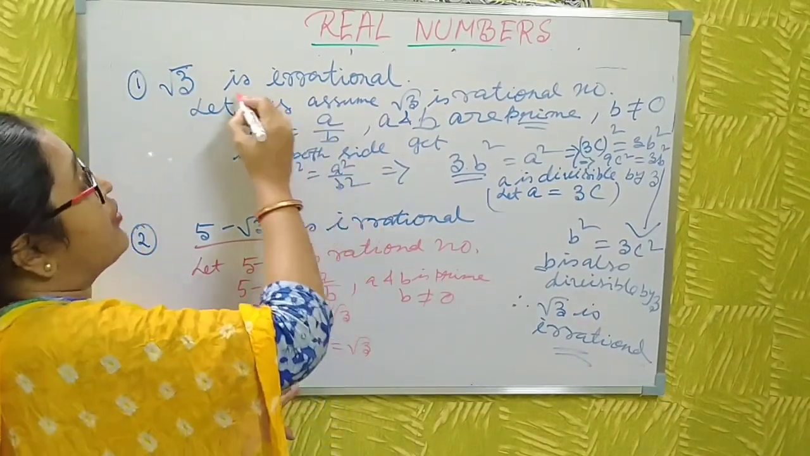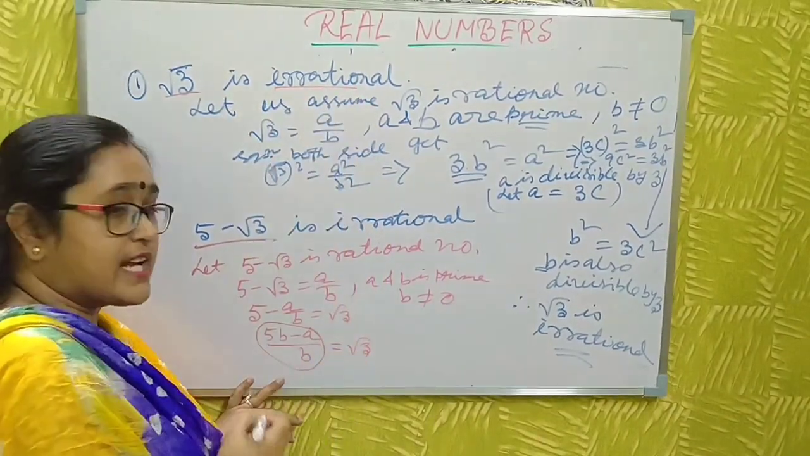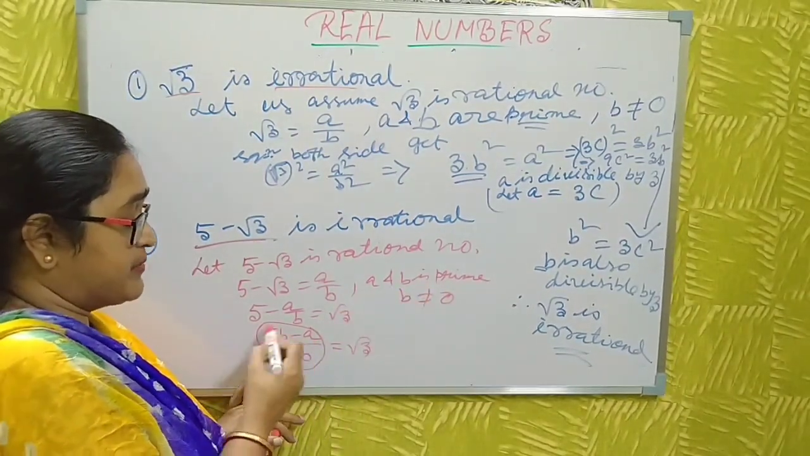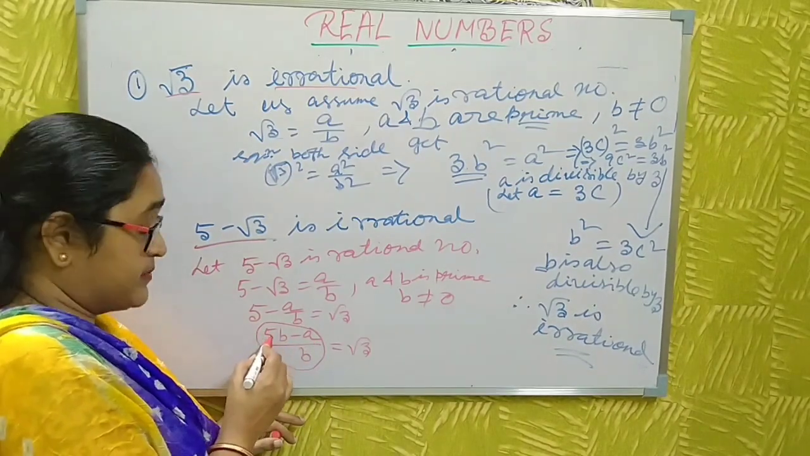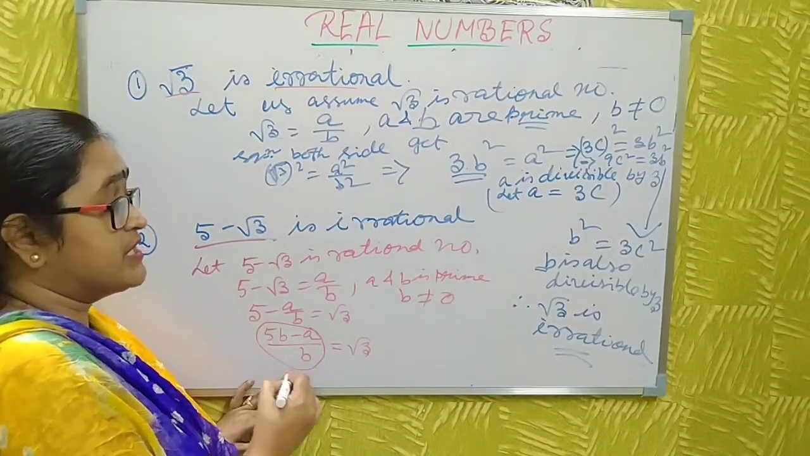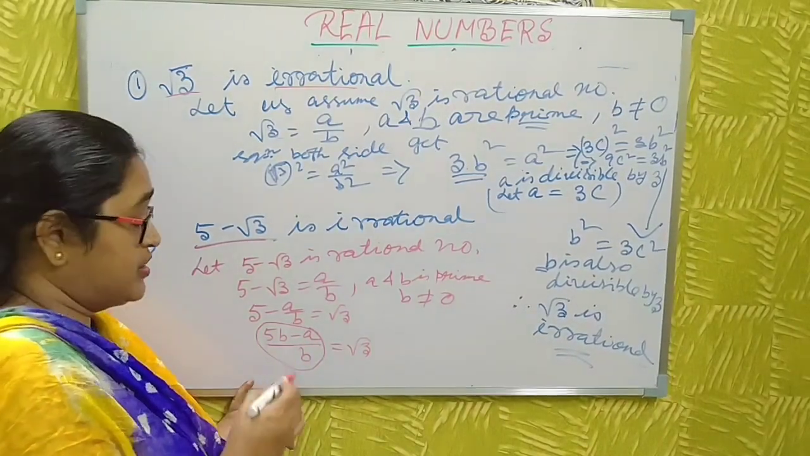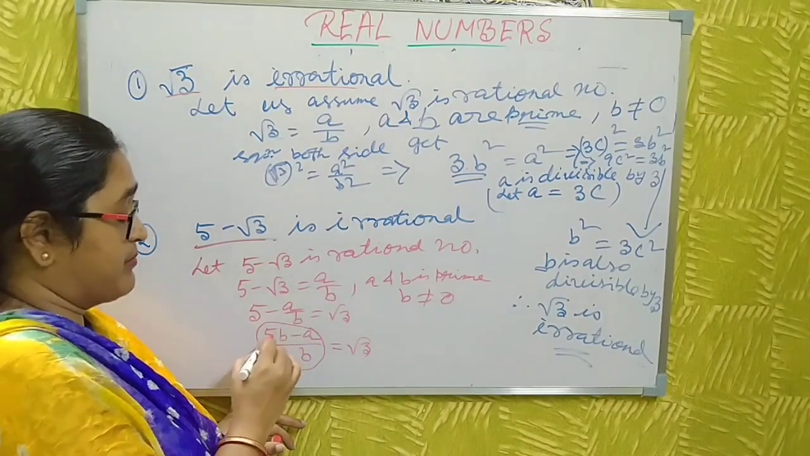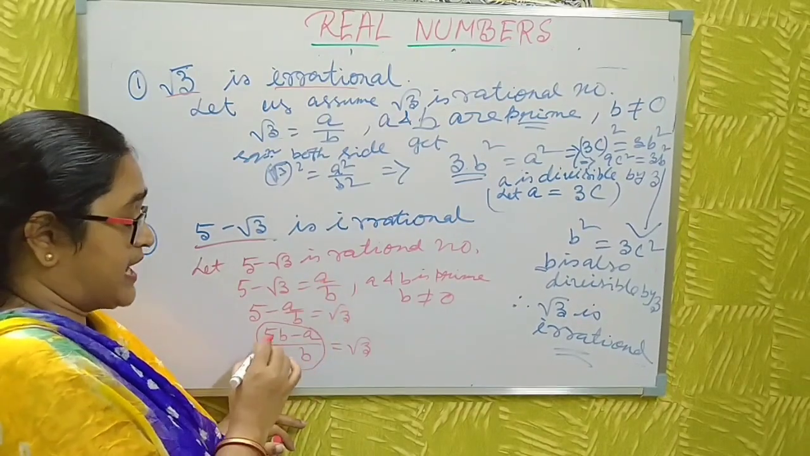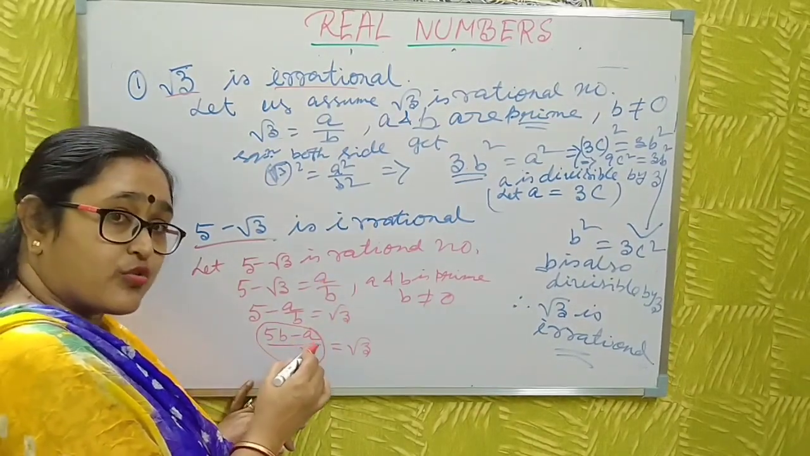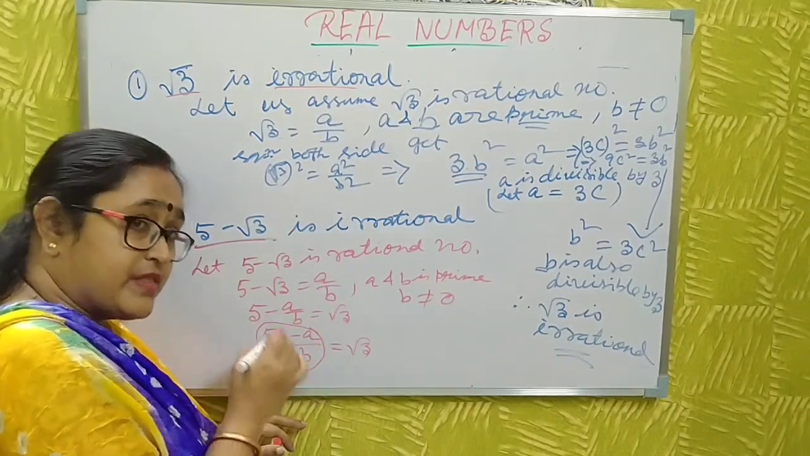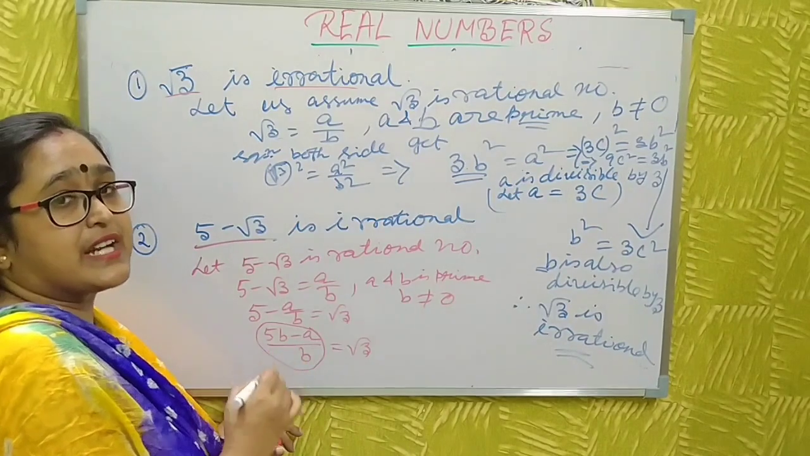Root 3 is an irrational number. I already proved here that root 3 is an irrational number, and a and b are prime numbers. If you multiply this one, multiply and then subtract this one, these must be rational numbers. You multiply by a prime number, multiplied by 5, then it is also a rational number, and the subtraction is also a rational number, then you divide it by b, this is also a rational number.